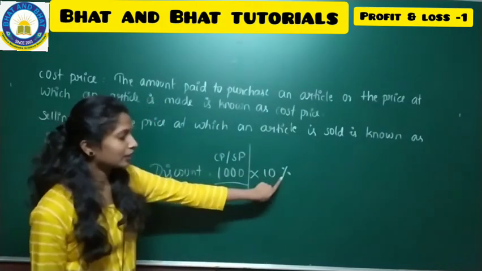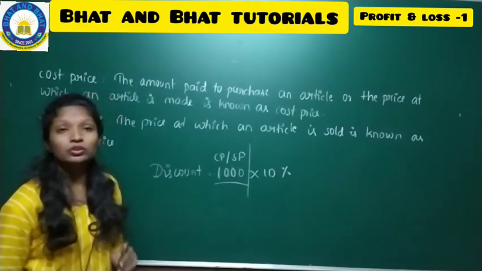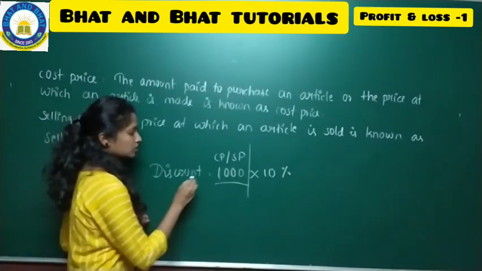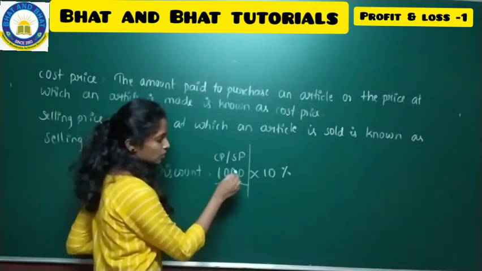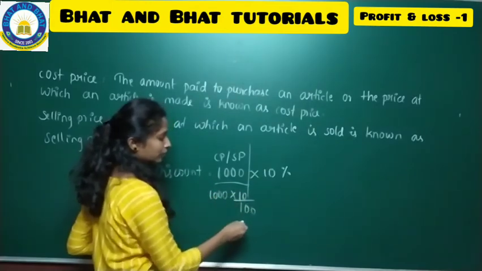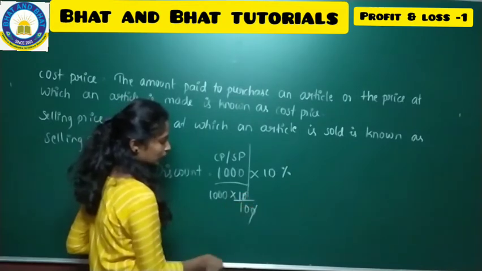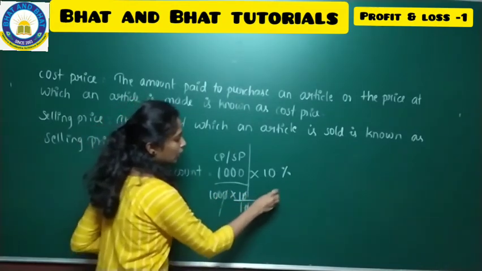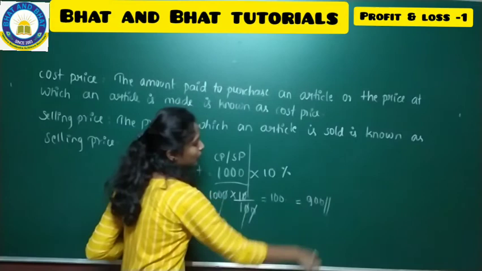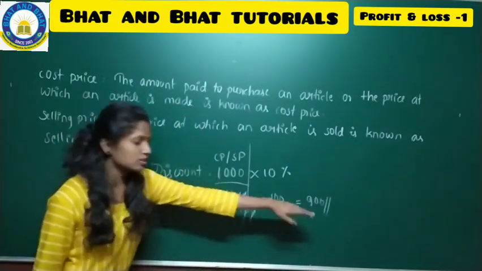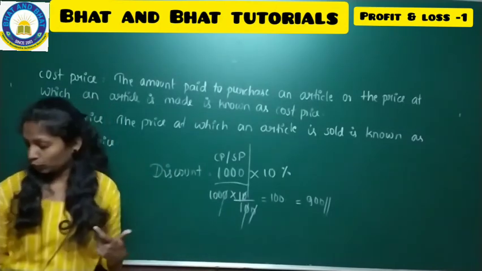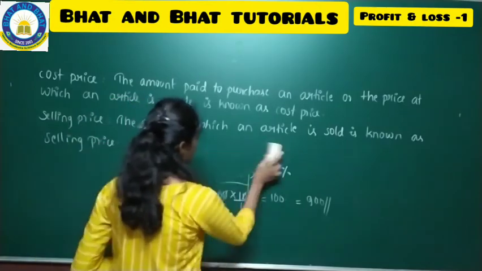On 1000 they are giving 10%. Then what is the price of the t-shirt? This is how the questions will be. That means discount will be always on selling price. So 1000 into 10 divided by 100, that is 10%, right? The 0s get cancelled, so 100. So 1000 minus 100, that means the actual price of the t-shirt after discount is 900. This is how you will find it out. In detail, I'll teach you when I'm doing the problem. Now you can just know the concept.